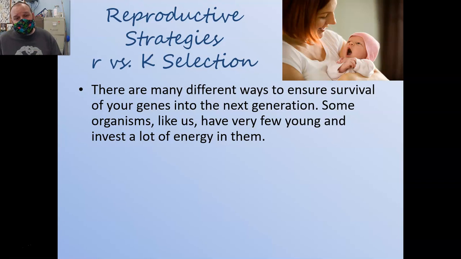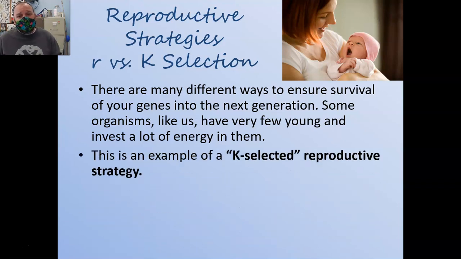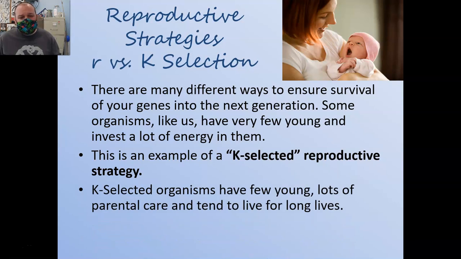This is called a K-selected reproductive strategy, and is typical of mammals, and specifically really large mammals, to have few young, lots of parental care, and tend to live relatively long lives. There's some birds that are very K-selected. You can even think of some plants that are kind of K-selected, like an avocado, where that avocado pit has a lot of nutrients available to the new avocado that hopefully will grow into a new tree. K-selected species, again, lots of investment in very small numbers of young. There are some frog species that do this, where they lay a few eggs and then they actually carry their tadpoles around in the canopy. There's so many different species that exhibit this type of strategy.